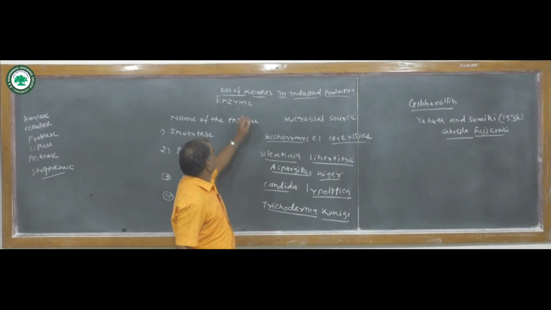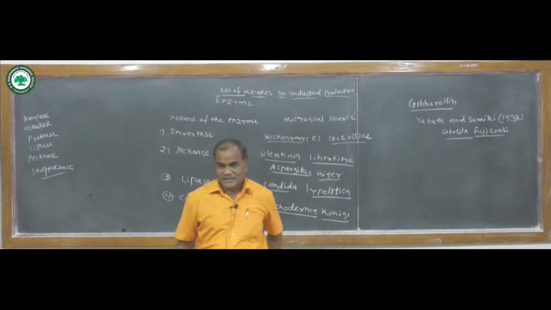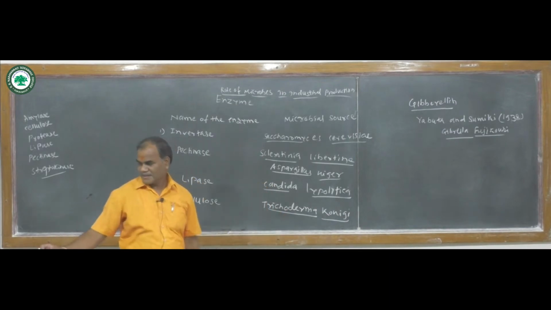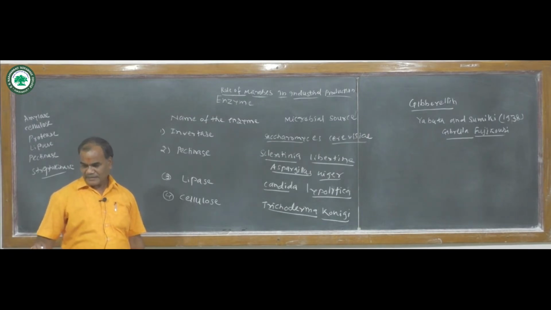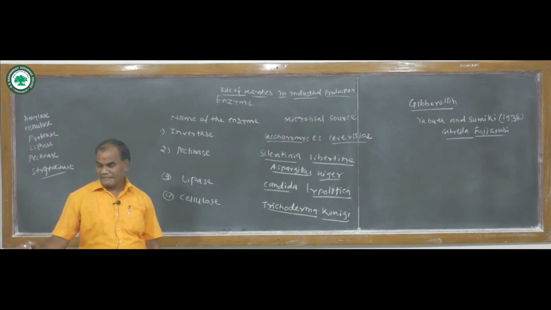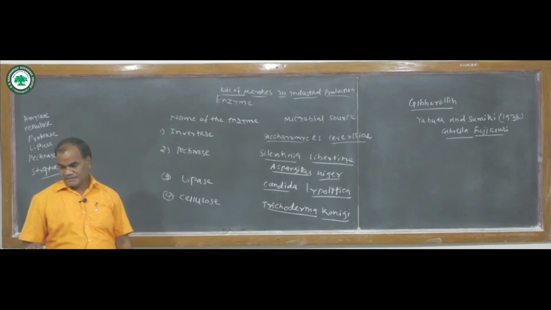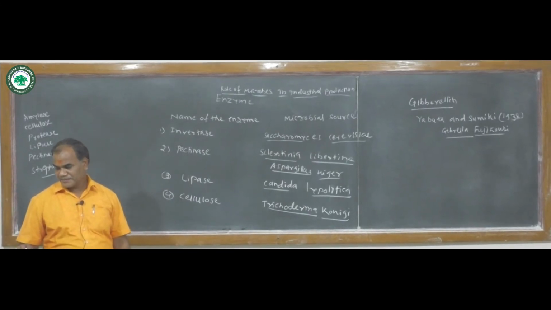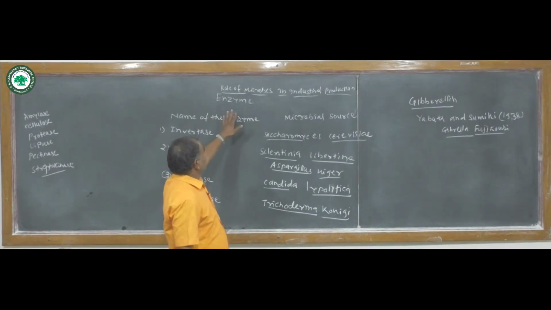Today we see the role of microbes in industrial production. In the previous lecture we saw the different microbes that are used in industrial applications. These are the production of alcoholic beverages, production of organic acids, production of vitamins, and today we see the production of enzymes.